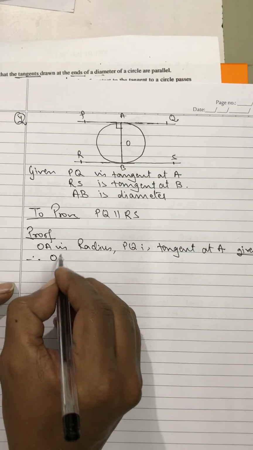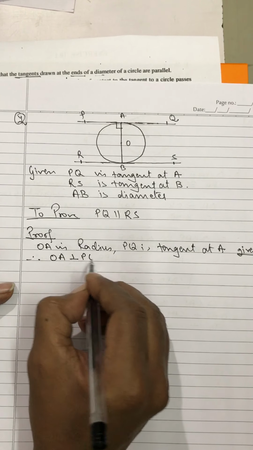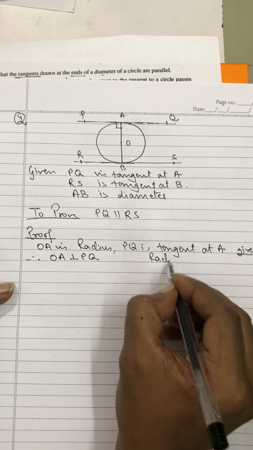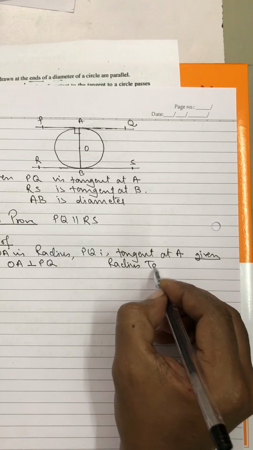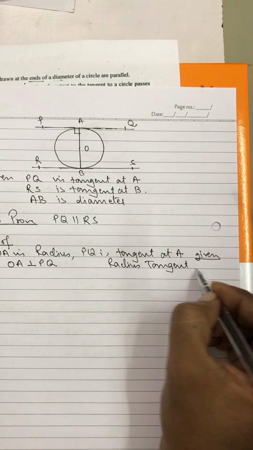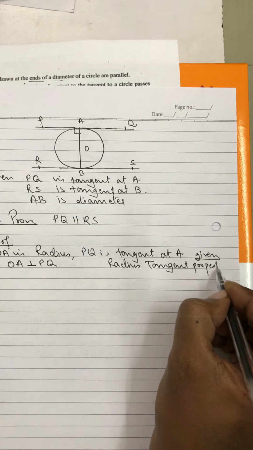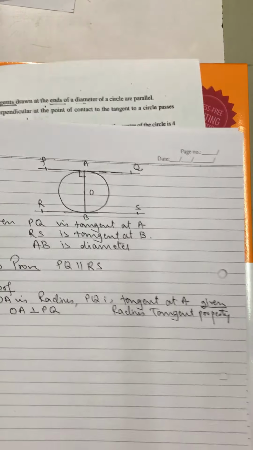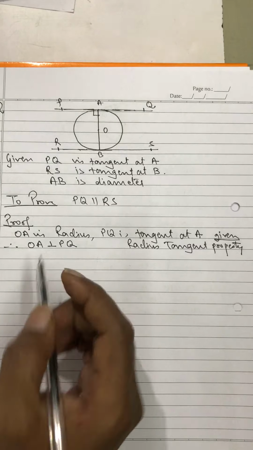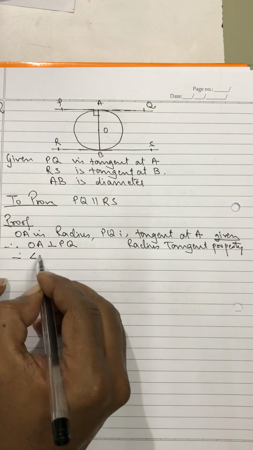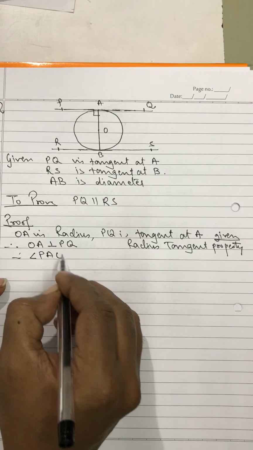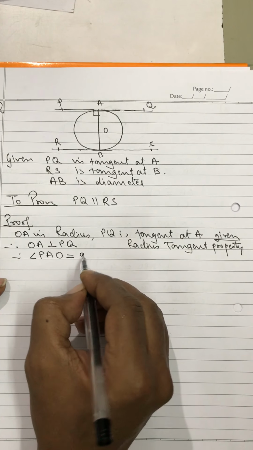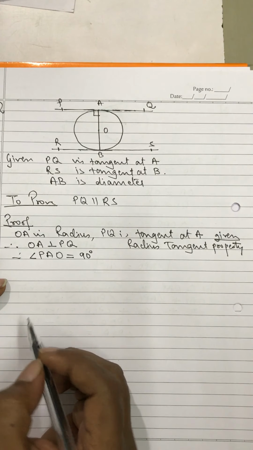Therefore, OA is perpendicular to PQ, radius tangent property. Fine. This is what I have got. Now what I will write afterwards is that, therefore, angle PAO is equal to 90 degree.